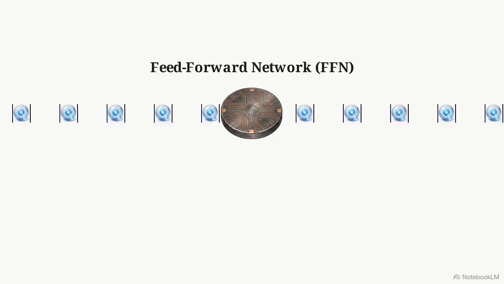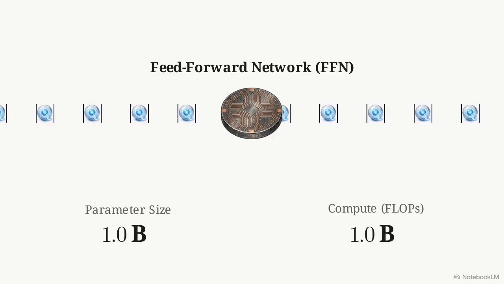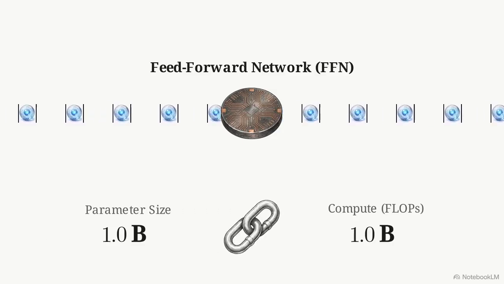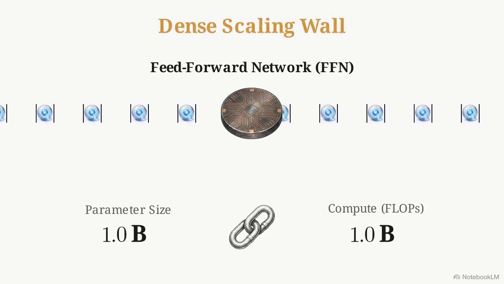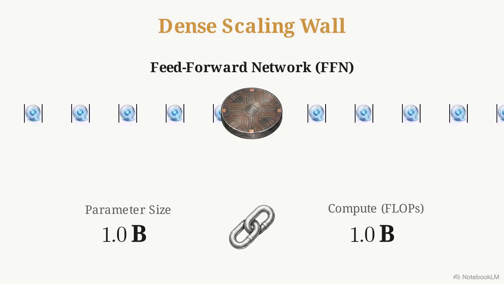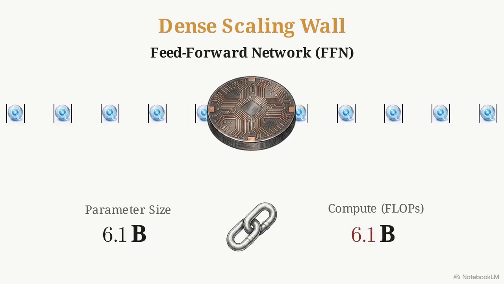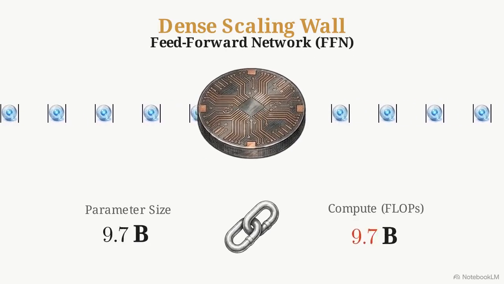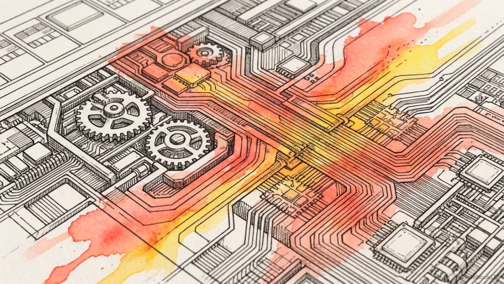This diagram shows the feed-forward network, or FFN. In a dense architecture, every single token in a sequence must pass through this exact network. Because of that structural requirement, the model's total parameter size and its per-token compute, measured in flops, are permanently tied together. This creates the dense scaling wall. When engineers increase the size of the FFN to hold more parameters, the compute cost for every single token increases proportionally. You cannot scale up the memory without paying a massive tax in active math.